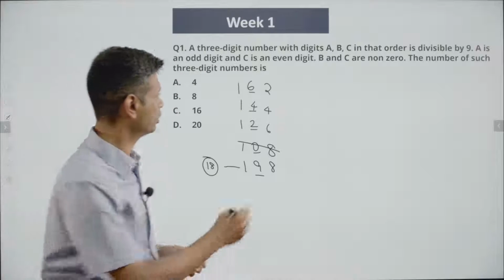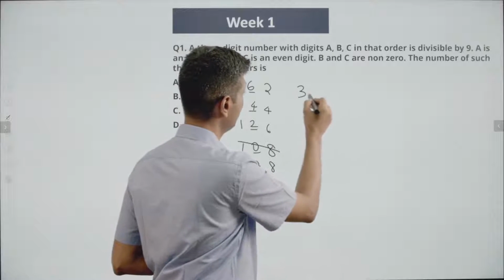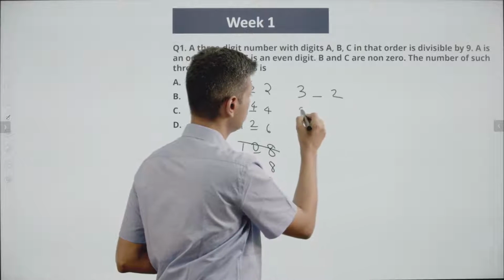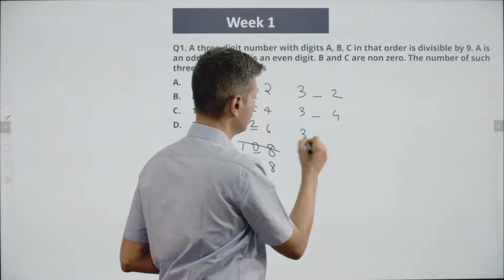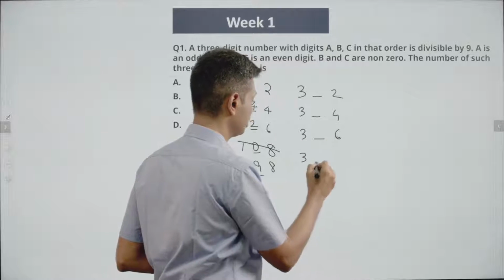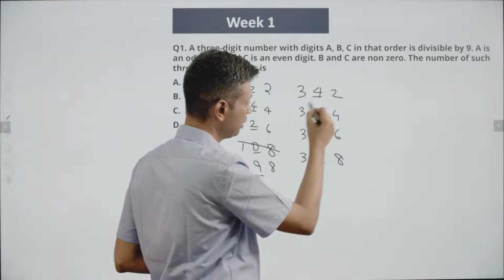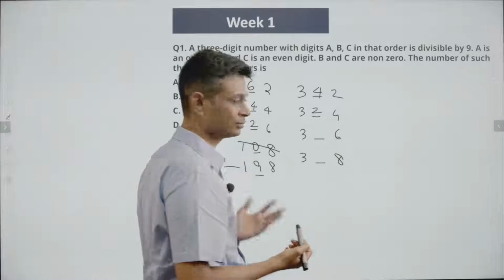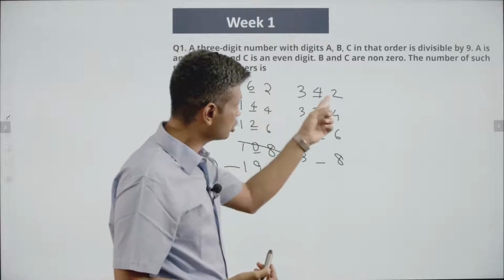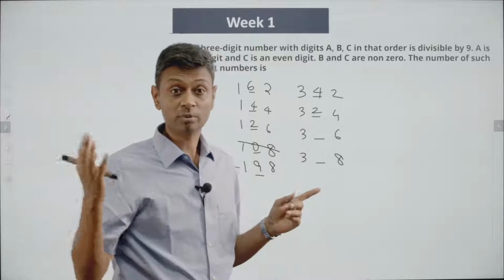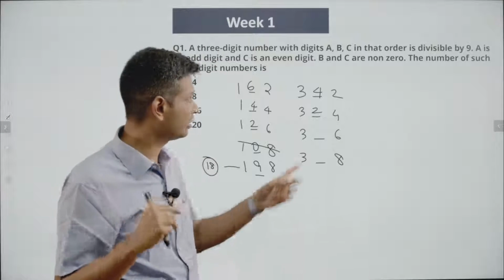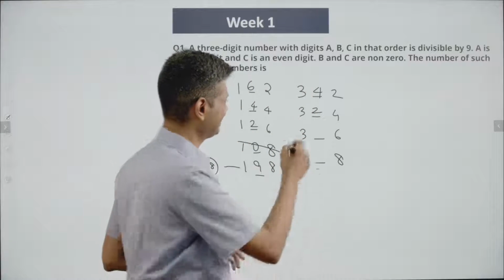Let's move on. Let's put the first digit as 3. 3-2, 3-4, 3-6, 3-8. 3 plus 2 is 5. This could be 4. 3 plus 4 is 7. This could be 2. When 3 plus 2 is 5, adding up to 18 is not possible. 5 plus 13 is 18. The digit cannot be 13.